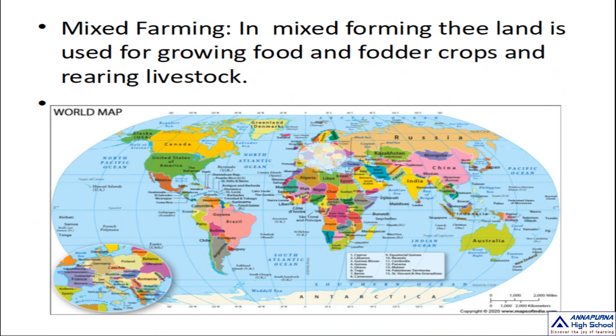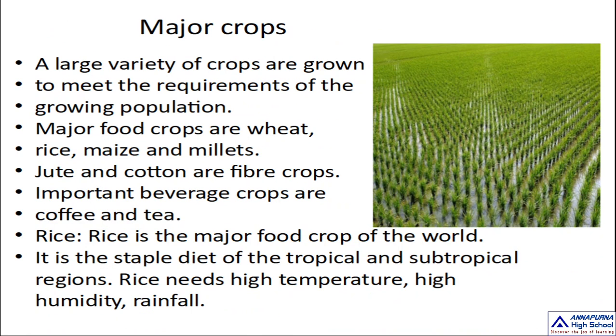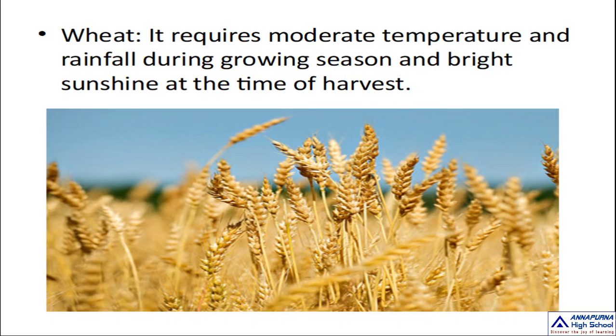You see in this map, West Bengal here, and Bangladesh here. In these two areas, 2 to 3 crops are grown per year. That is about our rice. What is the next crop? Wheat. Wheat is another food crop of the world.